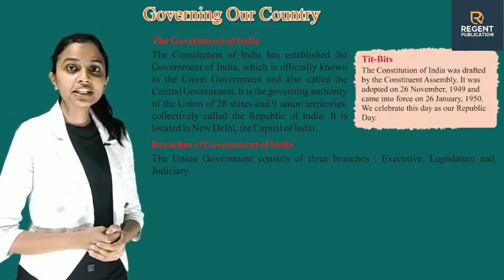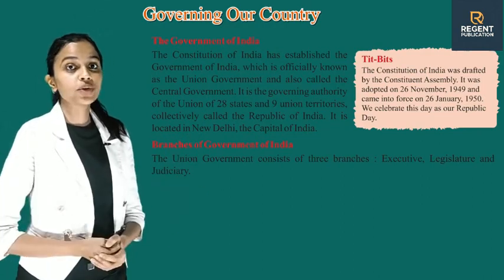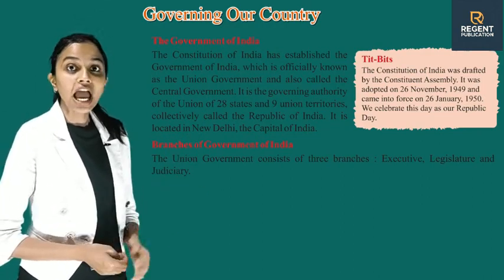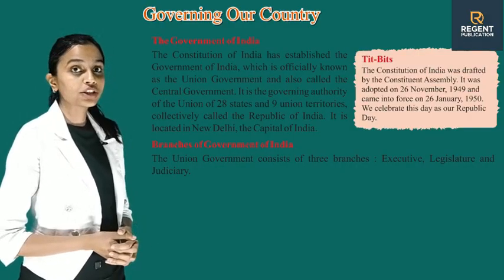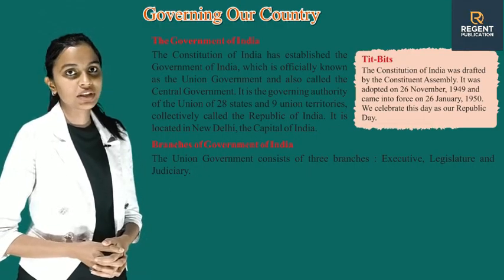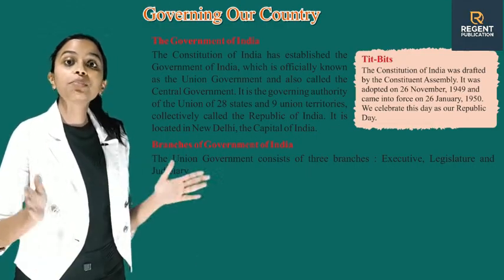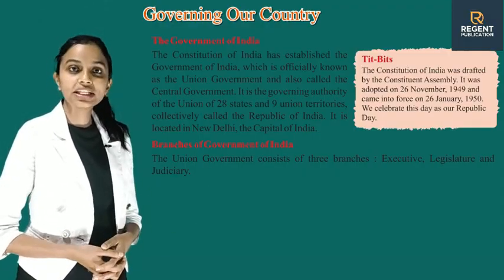The Government of India. The Constitution of India has established the Government of India, which is officially known as the Union Government and also called the Central Government. It is the governing authority of the Union of 28 states and 9 union territories, collectively called the Republic of India. It is located in New Delhi, the capital of India.